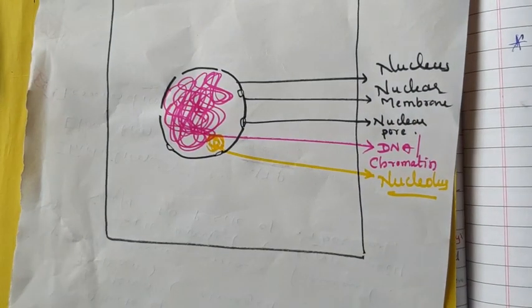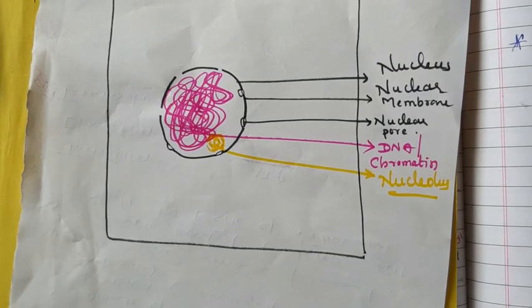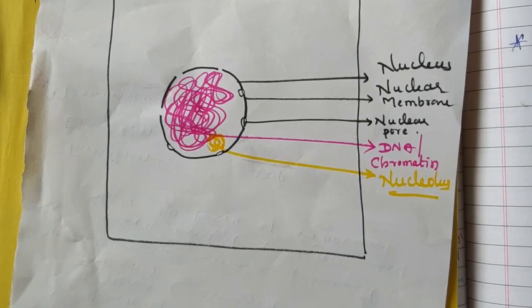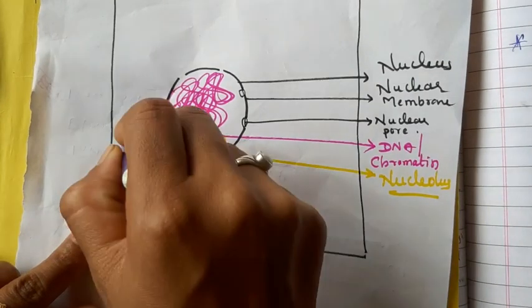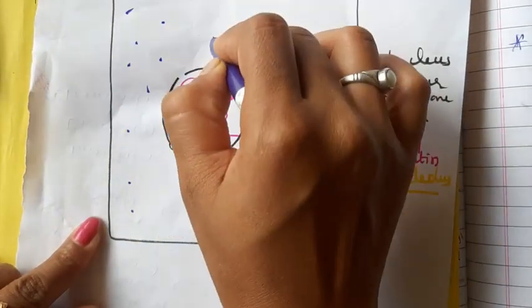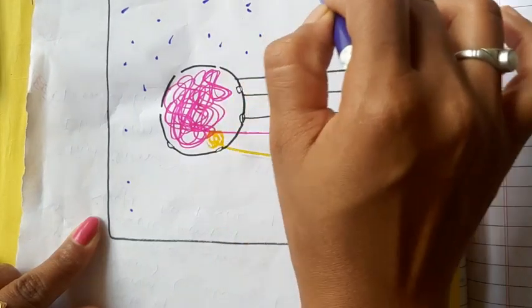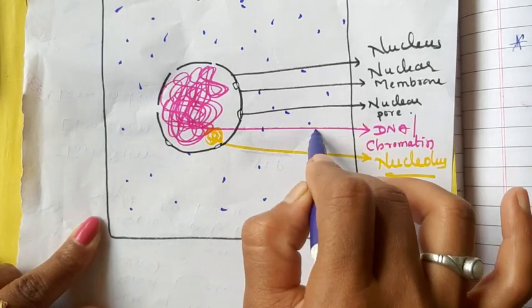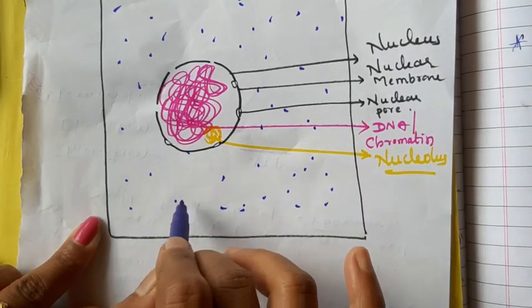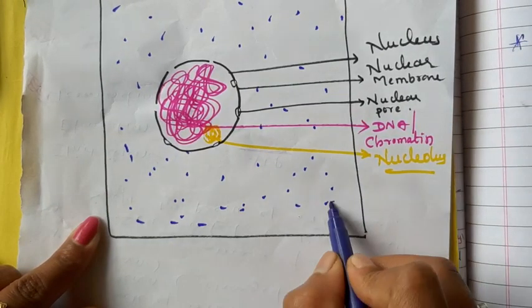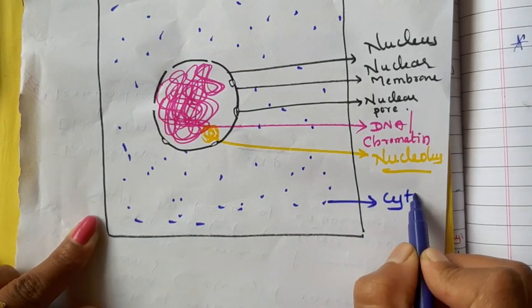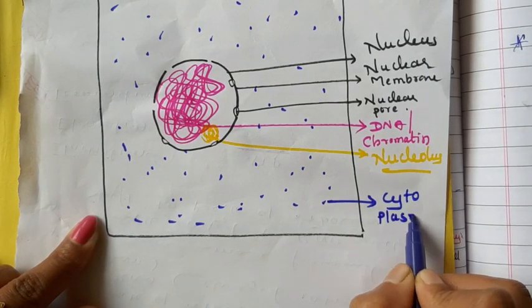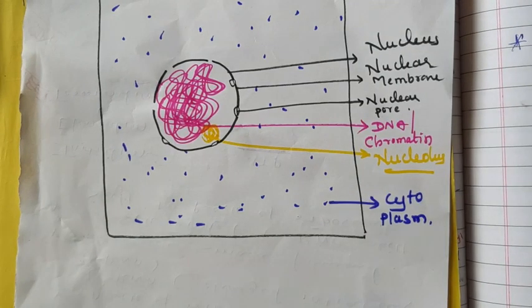Next, the fluid or matrix of the cell is known as the cytoplasm. The matrix filled in the cell is known as the cytoplasm. This one is the cytoplasm.